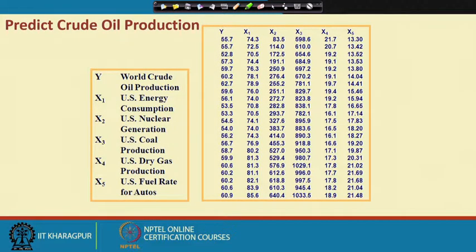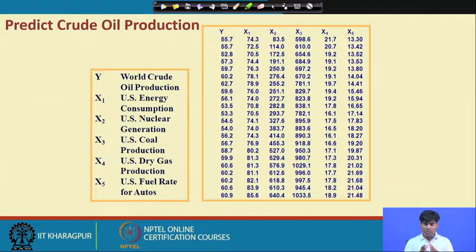When you have 5 variables, without any hint, you just allow the software to estimate the model, that too with the full setup.